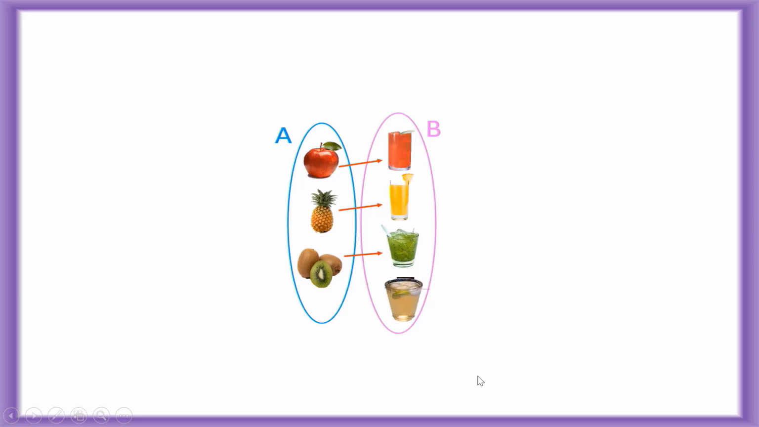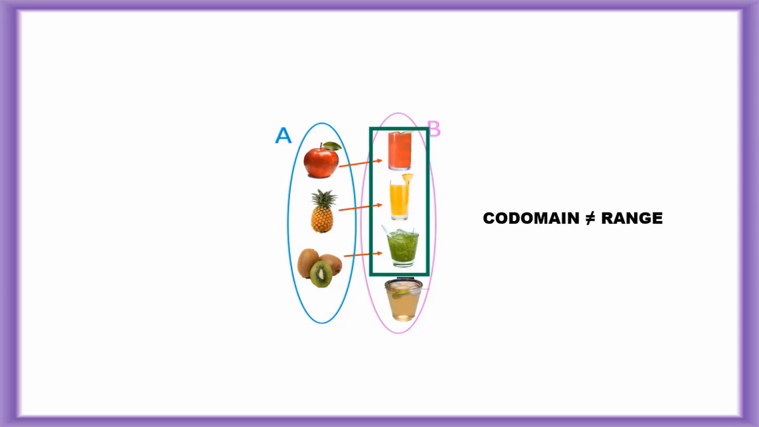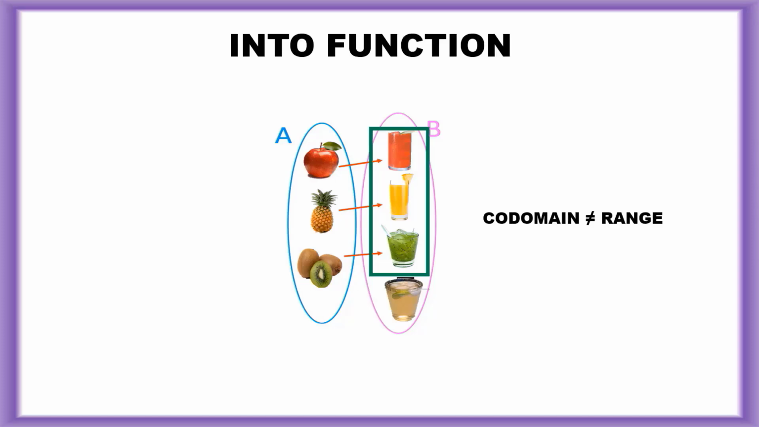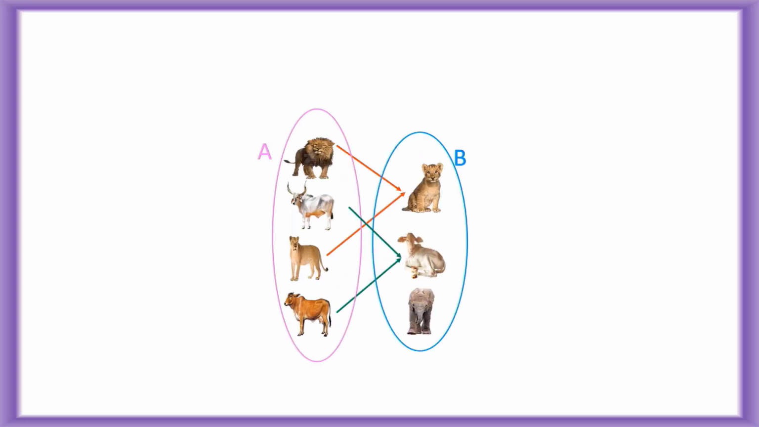Let's consider these two sets. Here codomain is not equal to range, so it is an into function, and every element of A has a unique image in B, so it is a one-one function. Codomain is not equal to range, so it is an into function. So it is a one-one and into function. Let's consider these two sets.